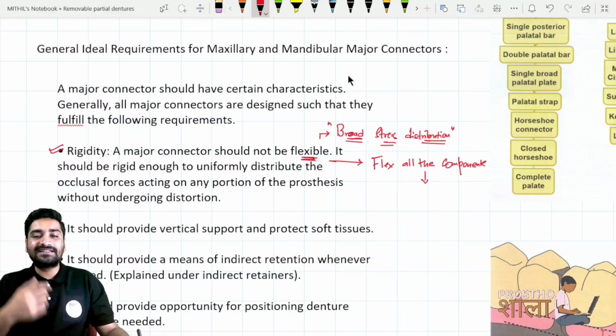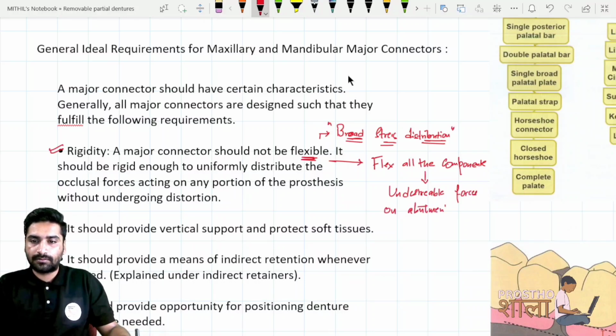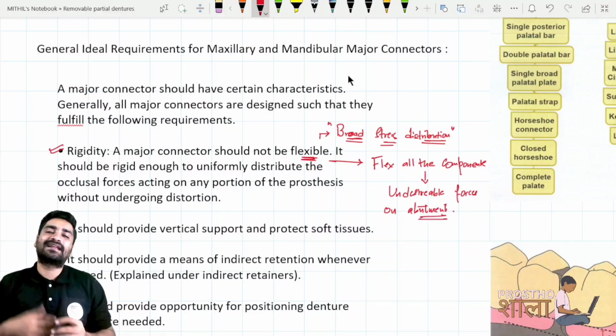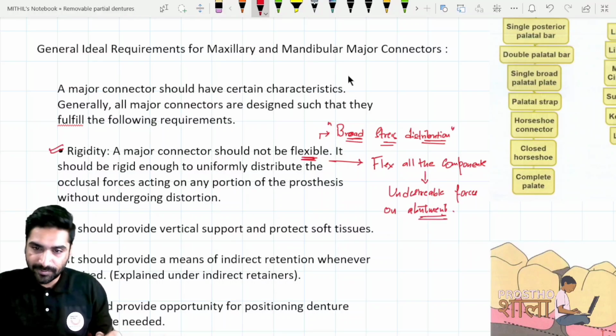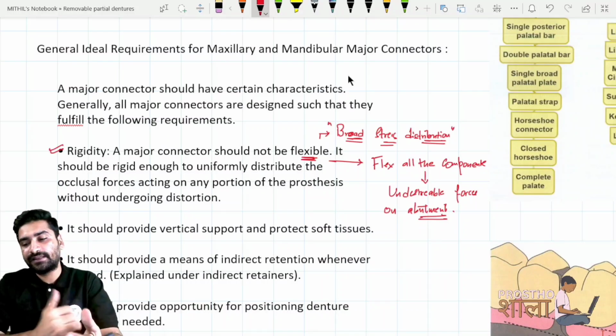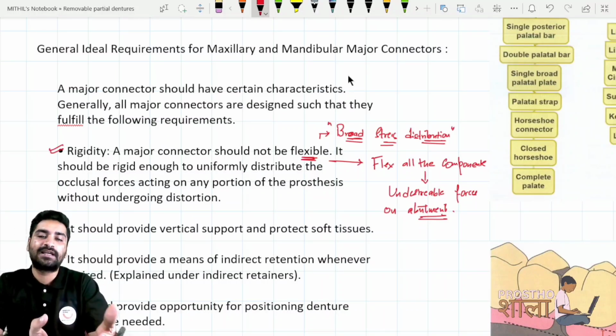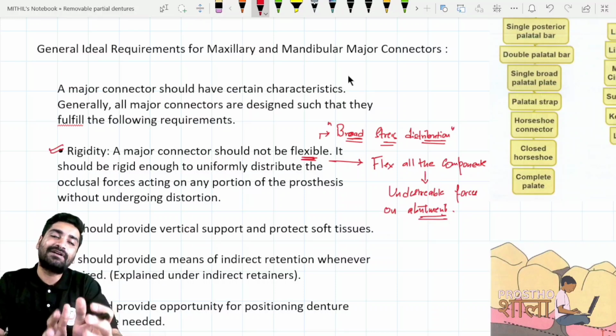There will be undesirable forces on your abutment teeth. So when there are undesirable forces on your abutment teeth, it leads to various problems like tooth mobility, tooth loss, resorption of bone or bone loss, inflammation, irritation. Okay, so ultimately it will damage the abutment.